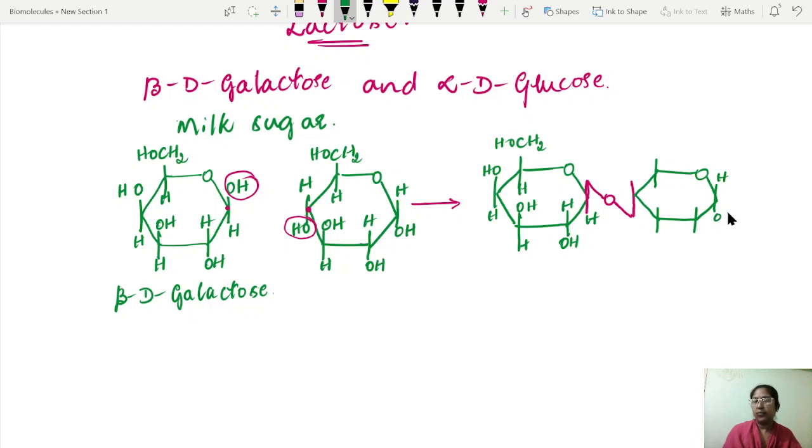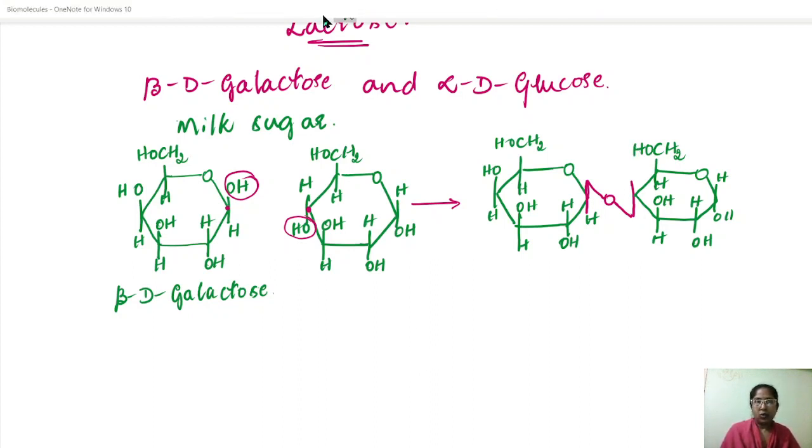It's a glucose. There is no change in the structure of the other carbons. So just have a look at this bond.